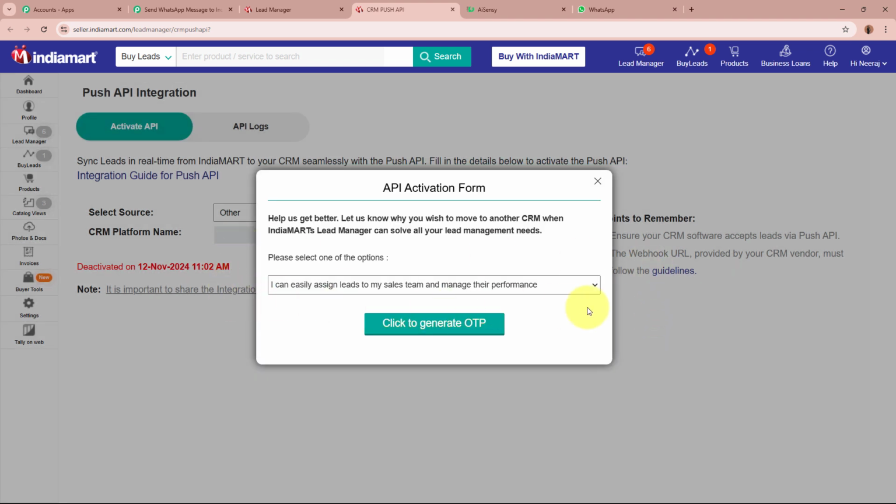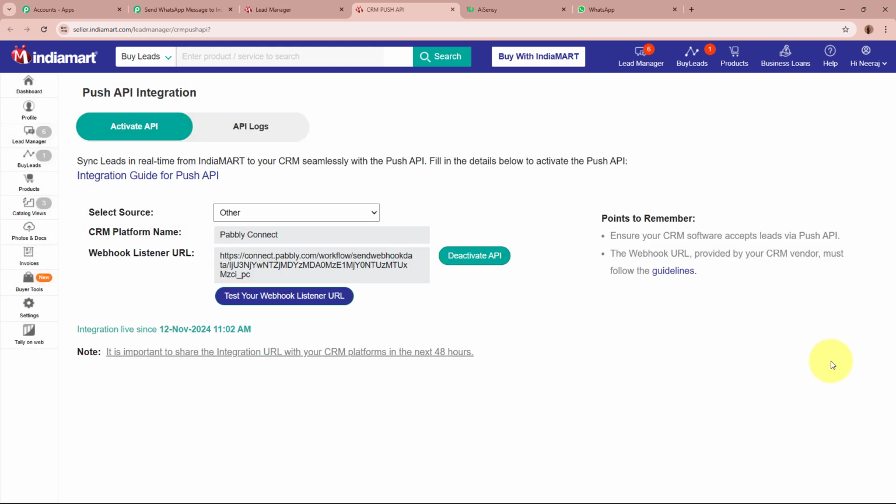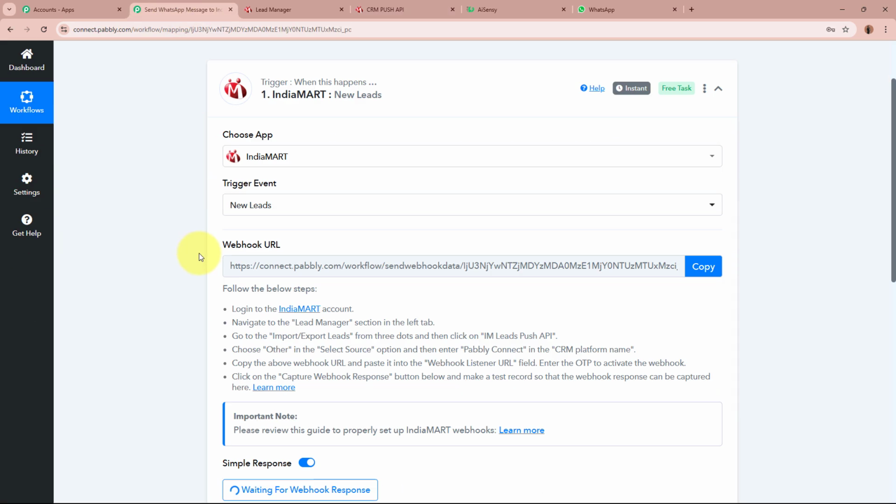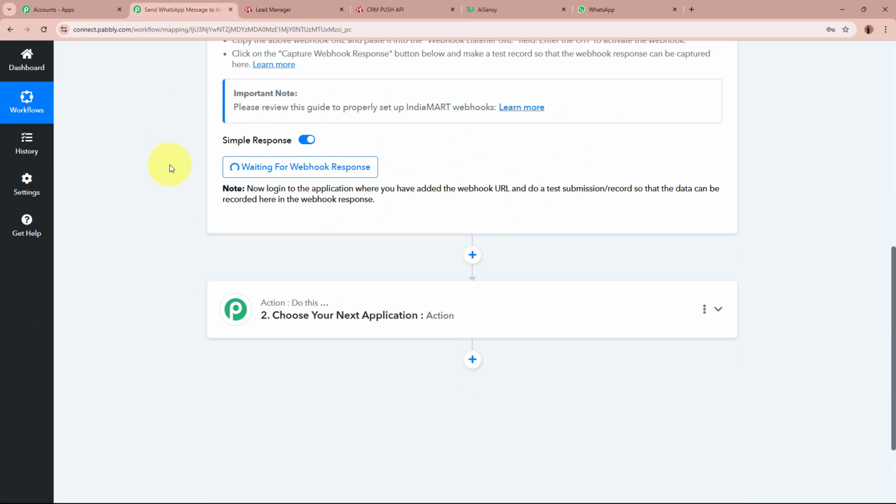It is asking for the reason why we're creating this API. Select a random reason from the drop down and click on this button right over here. As I've done that, you can see the webhook has now been successfully added to my IndiaMART account. As the webhook has been successfully added, if I go back to my workflow and scroll down, you can see it is saying waiting for webhook response.